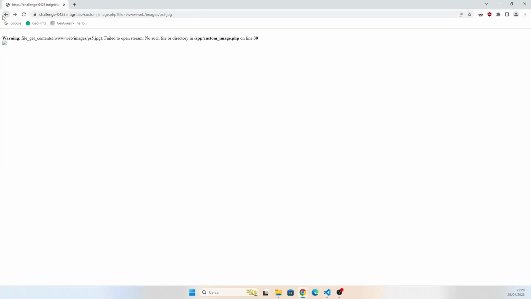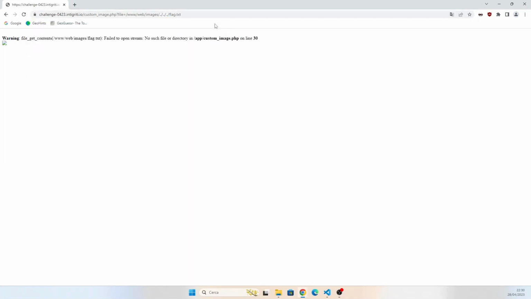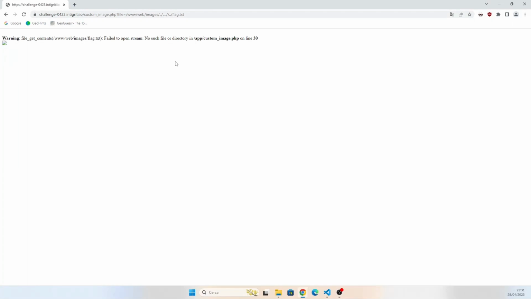Can I delete the extension? It's still valid. Yes, it's still valid. So we can try some path traversal, ../flag.txt, and file_get_contents. It's opening www/web/image/flag.txt. So it's stripping out this ../. We can try to double them, but it's still not working.